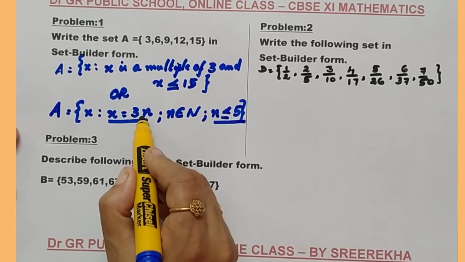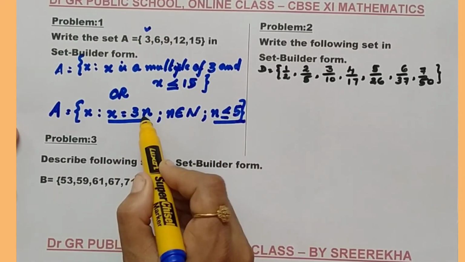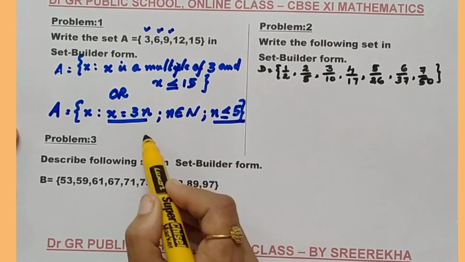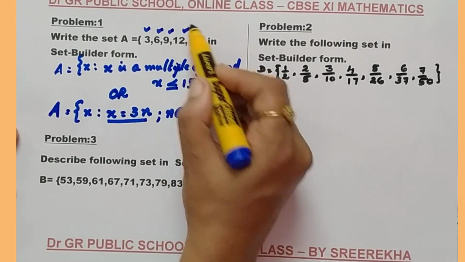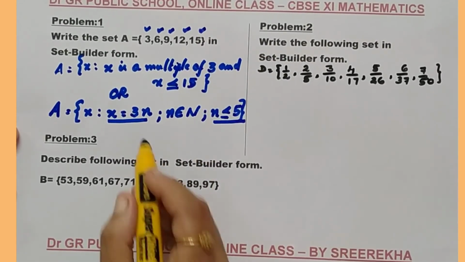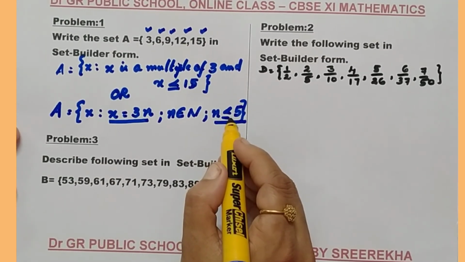So when n equal to 1, what will happen? 3 into 1, 3, the first element. When n equal to 2, the second element, 6. When n equal to 3, the third element, 9. When n equal to 4, the fourth element, 12. And when n equal to 5, the fifth element, 15, you will get. So this is a much more standardized way of writing a set in the set builder form.